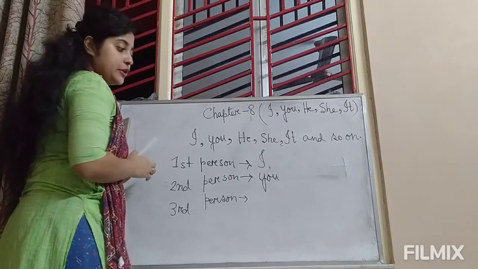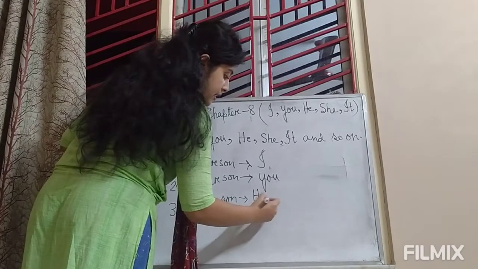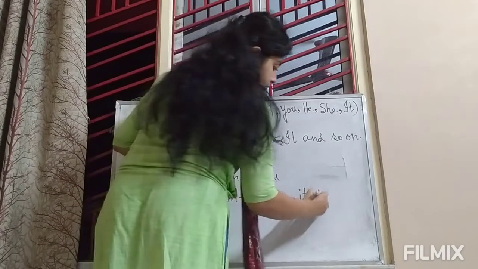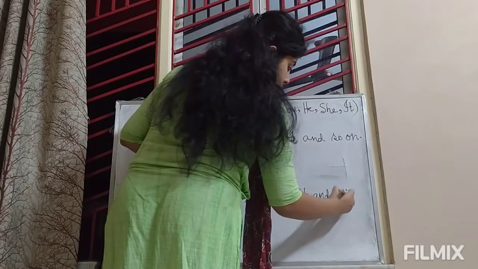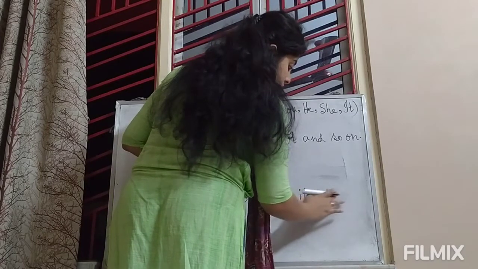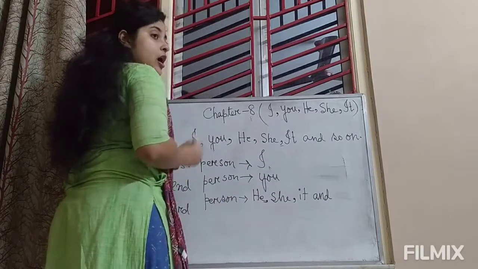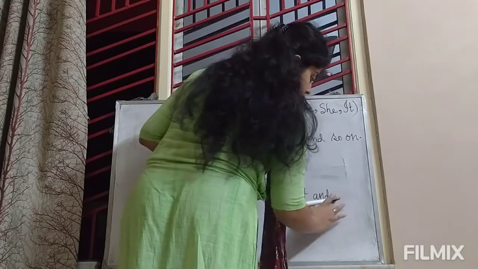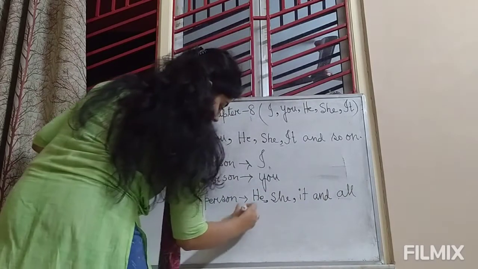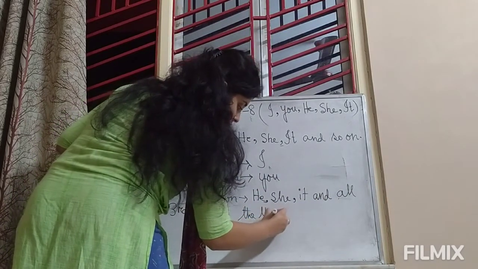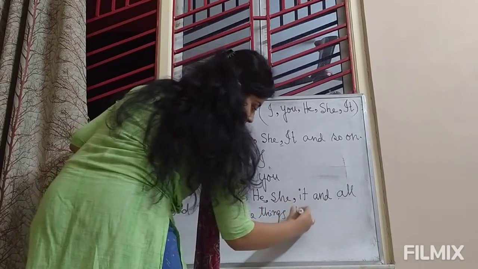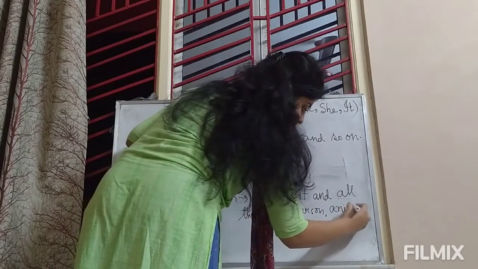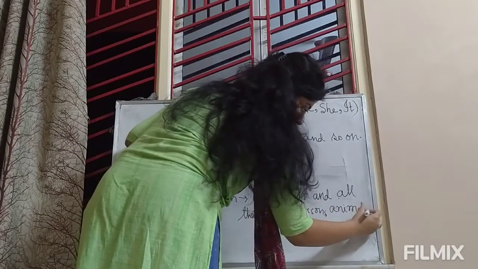And except I and you, he, she, it, and many objects, the things which we can see, all the things, persons, animals.